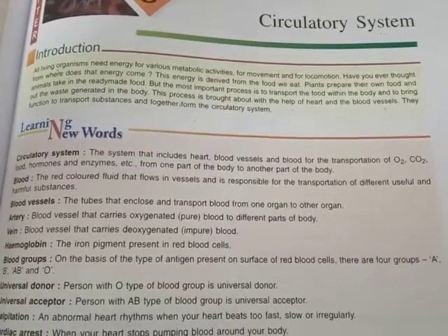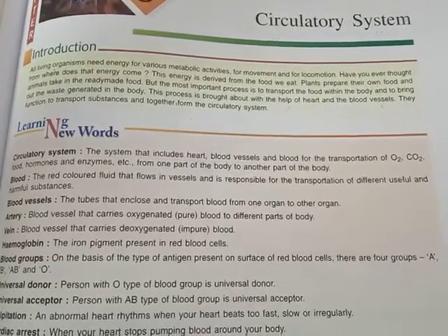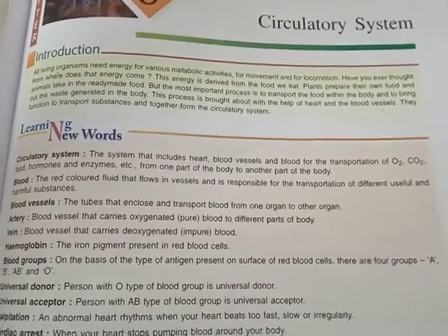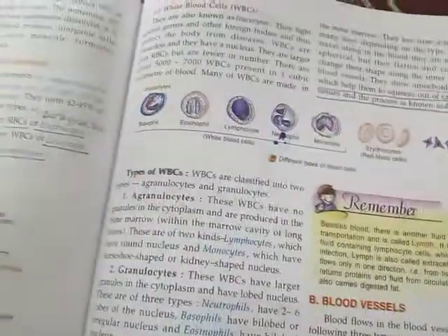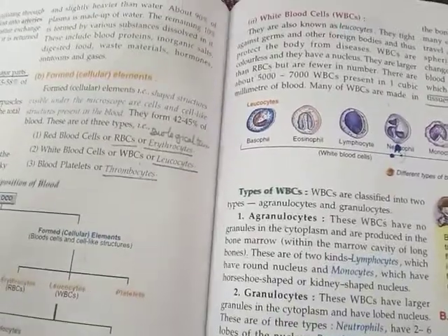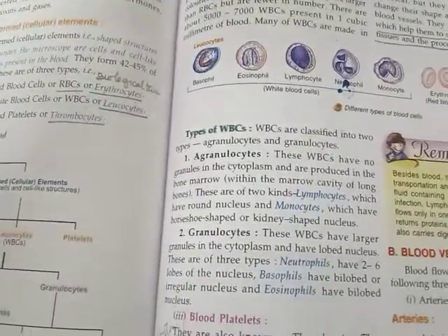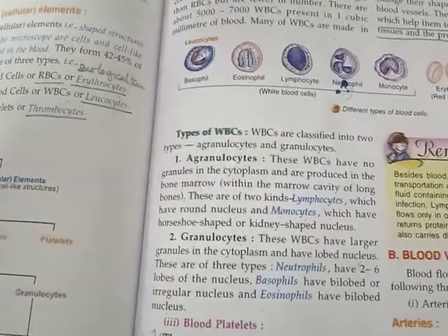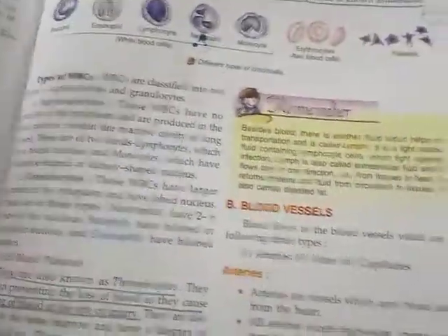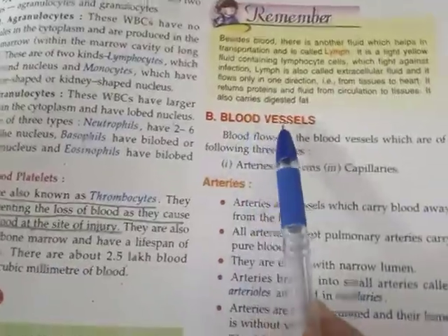Hello everyone. Children, we are continuing with the chapter of circulatory system, and this is the C part of circulatory system. In the previous videos, children, you have studied about the different types of blood cells, that is the red blood cells, white blood cells, blood platelets. And in this session, we will study about the blood vessels.